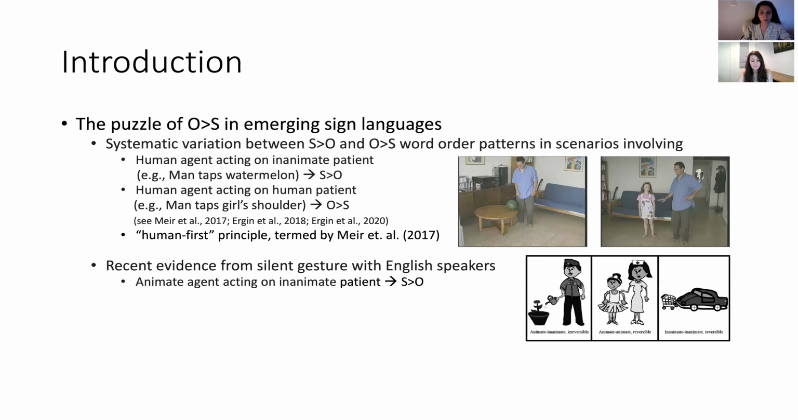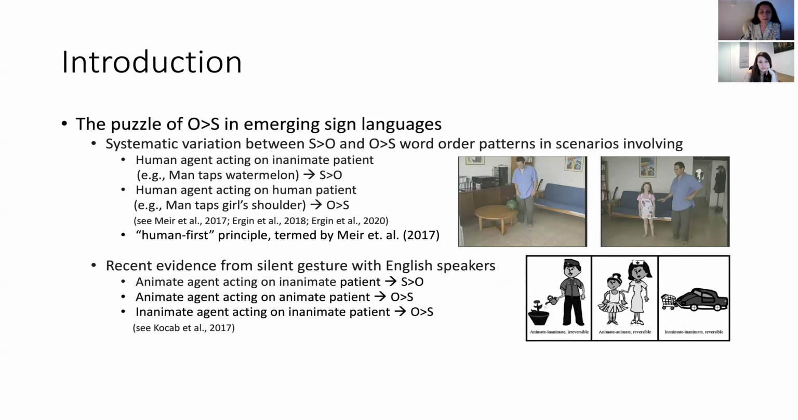In a recent study by Kocab and colleagues, they show that animate agents acting on an inanimate patient, that's a prototypical scenario, again they found evidence for S preceding O word orders. In scenarios involving an animate agent acting on an animate patient, this time there is also a tendency for O preceding S word orders. And in those scenarios involving inanimate agents acting on inanimate patients, they again find some tendency for O preceding S word orders.